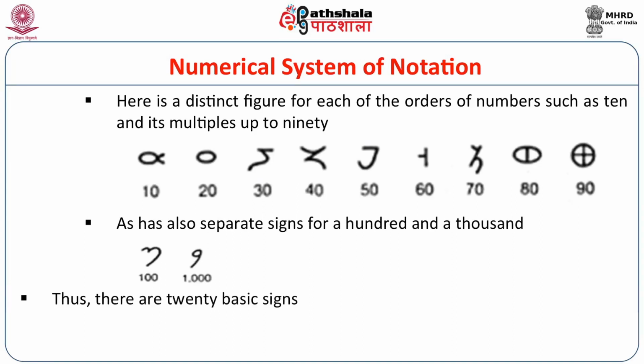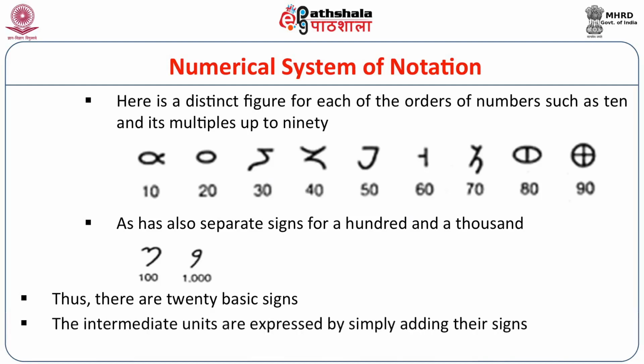Thus there are 20 basic signs, and the intermediate units are expressed by simply adding their signs.